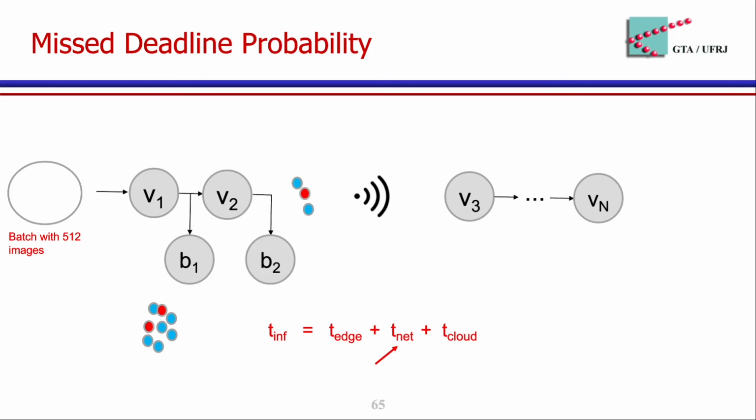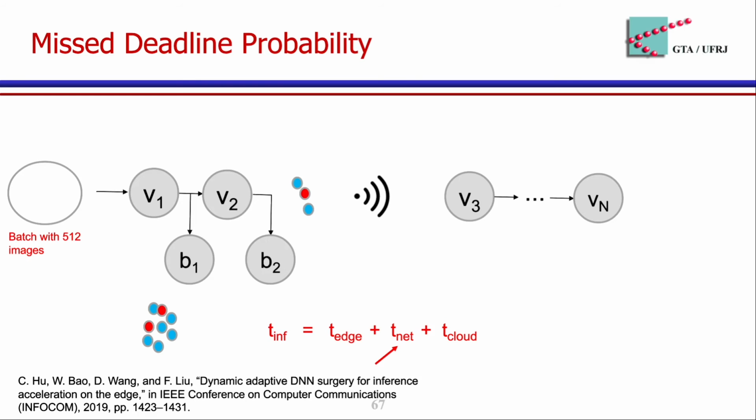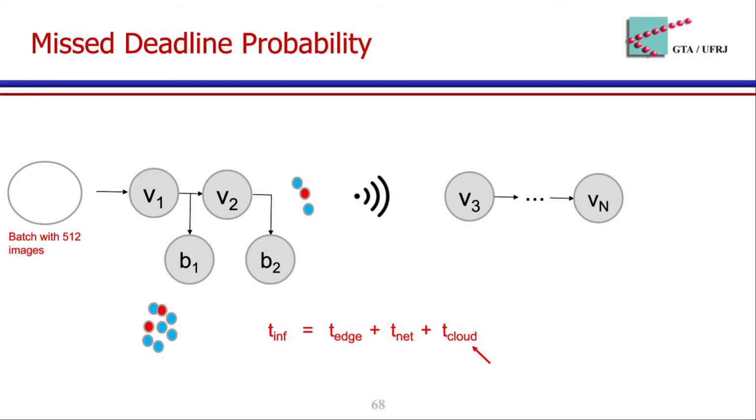The network delay is given by the output data size that is sent to the cloud divided by the average uplink rate. We evaluate the output data size as the size of the data structure in PyTorch, and we use this average uplink rate derived from a Wi-Fi scenario from this Infocom paper. Finally, regarding cloud processing time, we use the computational resources from Google Colab platform.